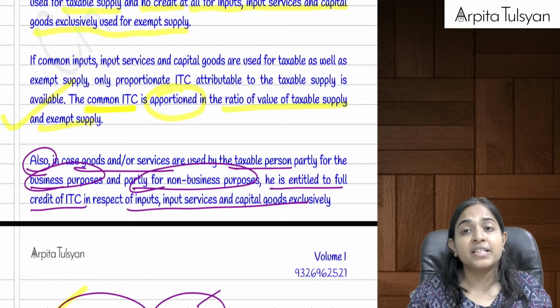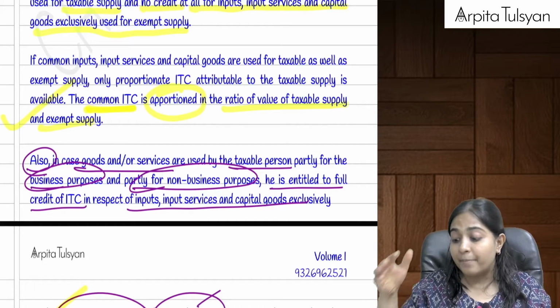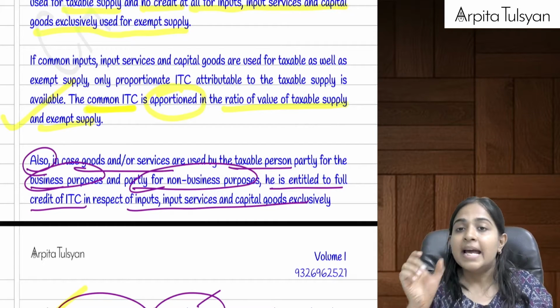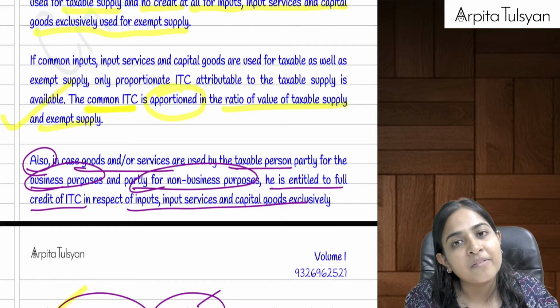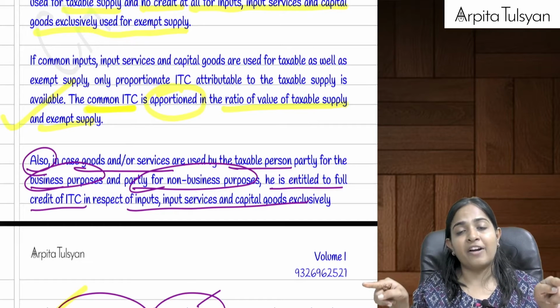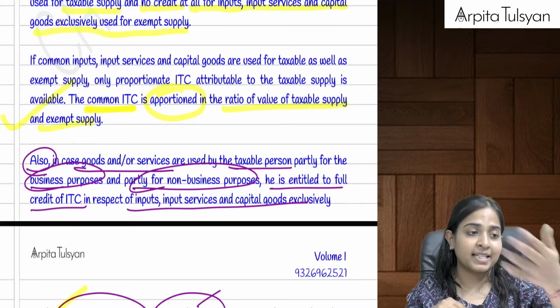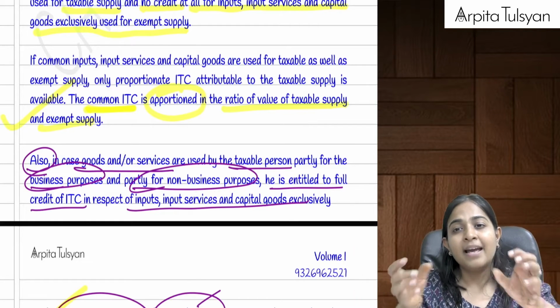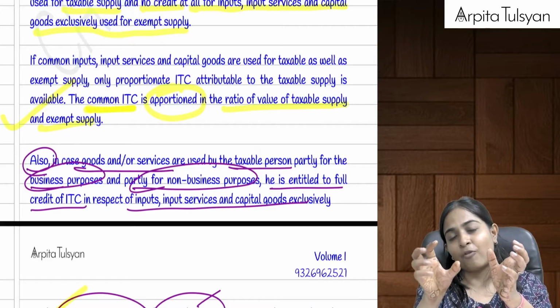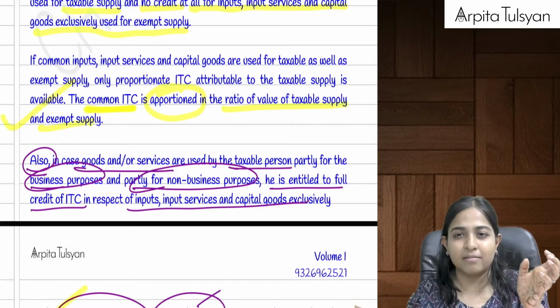If I'm purchasing a particular asset for my business purpose and for my personal purpose, then can I say only proportionate credit should be available? If I have purchased a computer, capital goods, which I am going to use for taxable supply as well as exempt supply, then can I say for exempt supply, whatever credit is attributable should be disallowed?